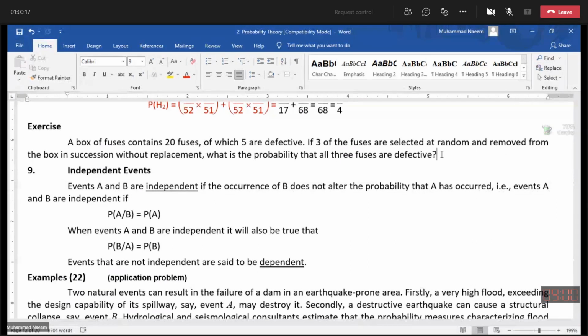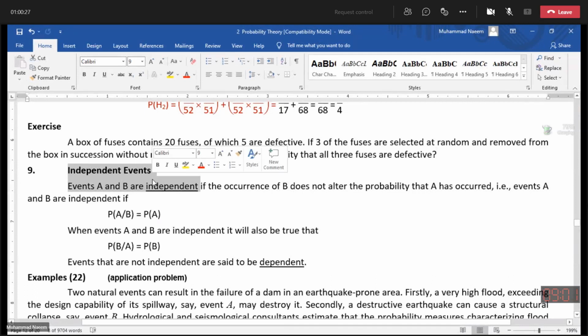Today I will send this text also. And next time, inshallah, we will discuss independent and dependent events, and also the Bayes theorem.